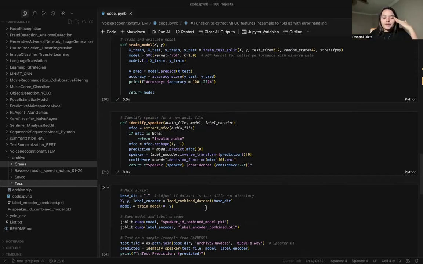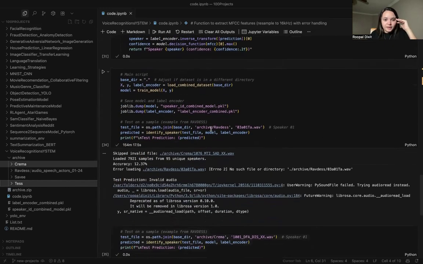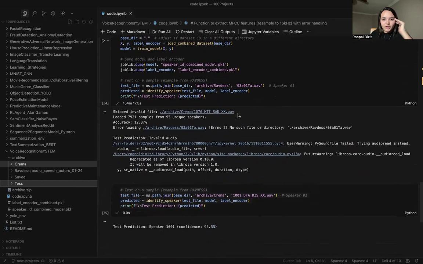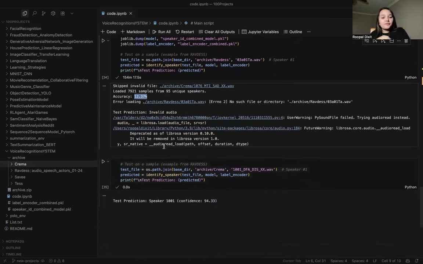So basically this is what's happening in this scenario. And identifying the speaker, and here all the training is done. There was one invalid file that it jumped into, and there were like 95 unique speakers that I already talked about. The accuracy is 12.37%. That is very low, but you can see there are 95 unique speakers, so there are multiple classes